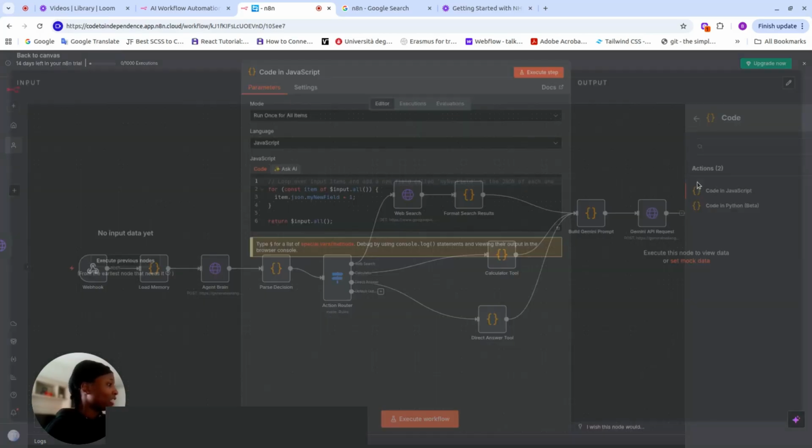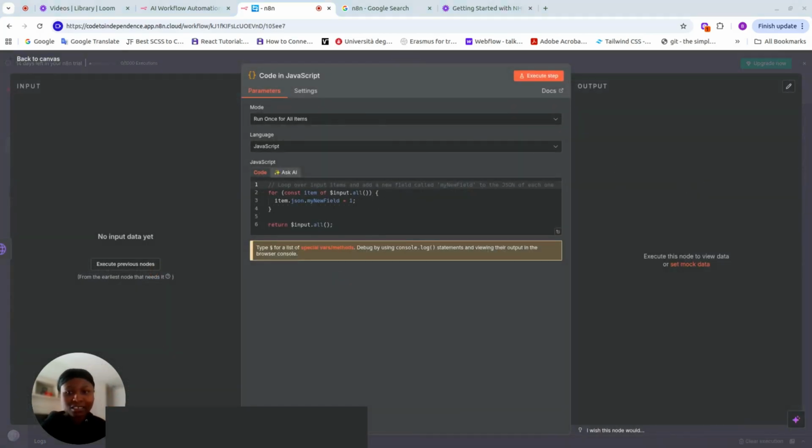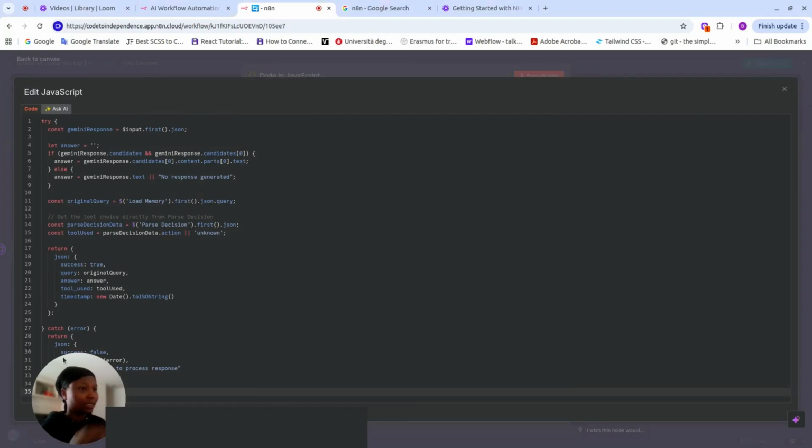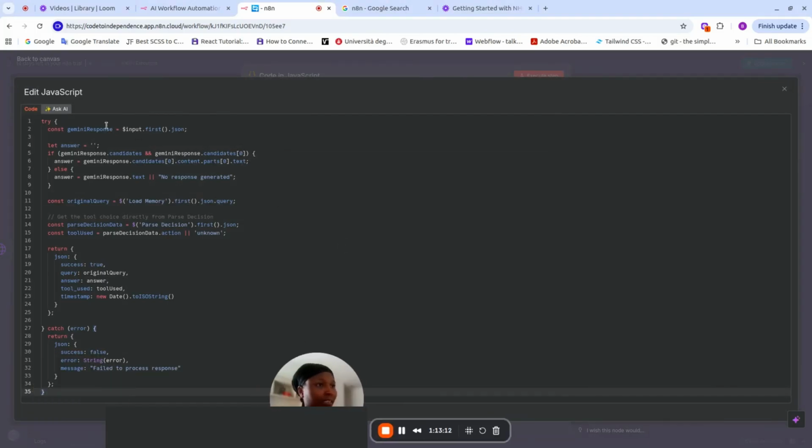Then our last step, guys, don't worry, we're coming to an end. Our last step is we're going to craft it nicely so it gives us a beautiful output and all that. Let me move myself here. Our last step, your guess is as good as mine, it's a code, yes. We're going to format it nicely and present it to the user. We click on code in JavaScript, and here I'm going to copy and paste from my previous build and put it here. Let me expand this so you can see it better.